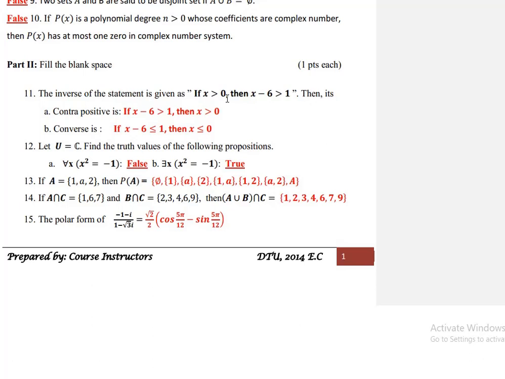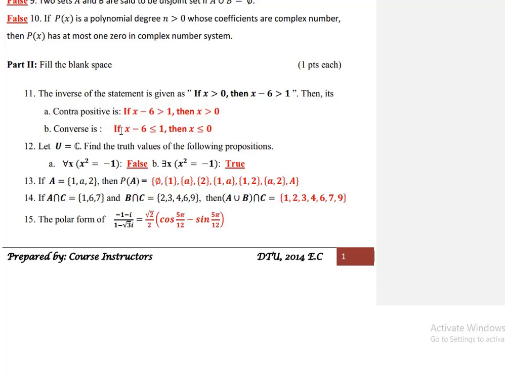የኮንዲሽናል ስቴትመንቱ ኮንቨርስ ፈልገን ከዛ እሱን ኢንቨርስ ማድረግ እንችላለን or in other ways የኢንቨርስ ኮንቨርስ ወይ ኢንቨርሱ ካለን ያንን ኢንቨርሱን ኮንቨርስ እናደርገው ወይ ስናቀያይራቸው we obtain contrapositive. For the contrapositive it becomes: if x minus 6 is greater than 1 then x is greater than 0 ይሆናል. This is a contrapositive.